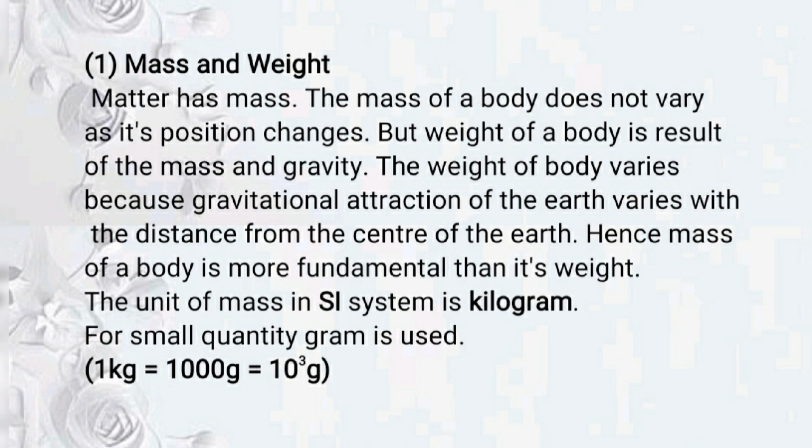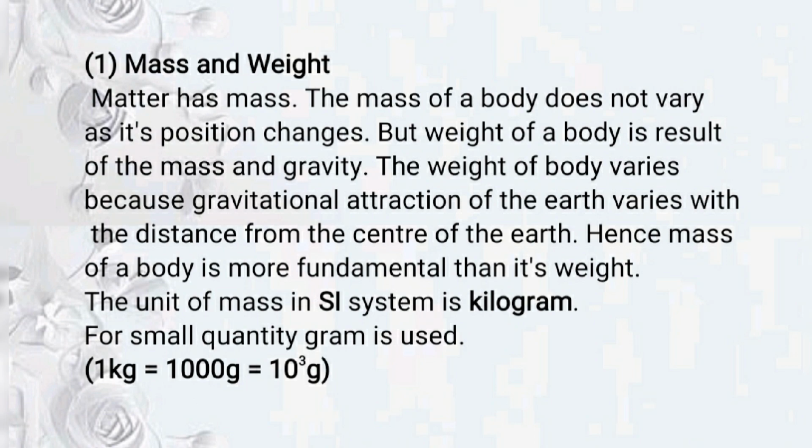So in this way, mass is a fundamental quantity. The unit of mass in SI system is kilogram and its symbol is kg. For small quantities of substance, we use gram. So 1 kg is equal to 1000 gram, or 10 raised to power 3 gram.